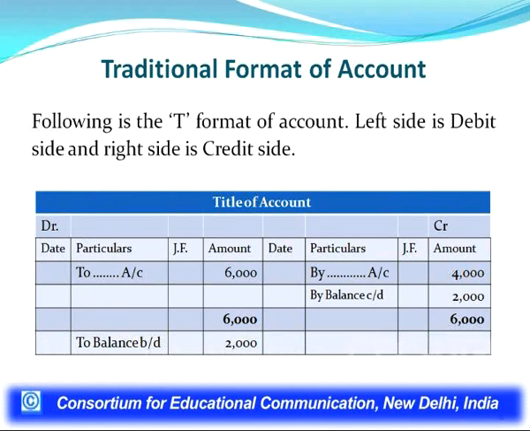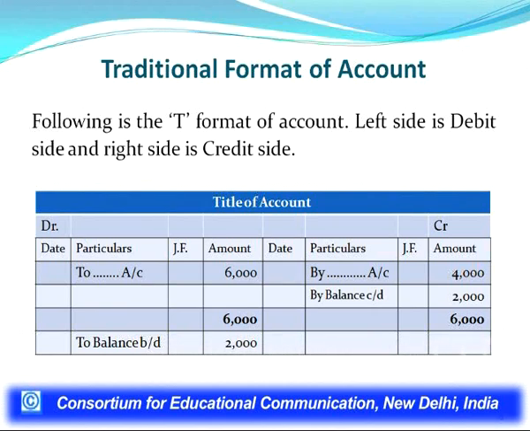Similar columns are shown on the credit side: date, particulars, JF and amount. I have shown just a few items here, and this ledger account is showing balance. This traditional format is also called the T format.